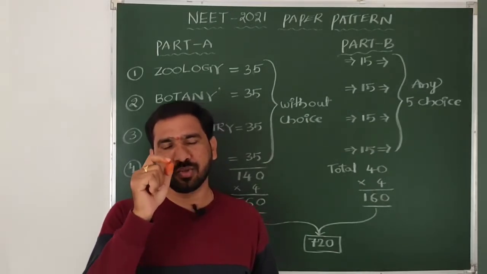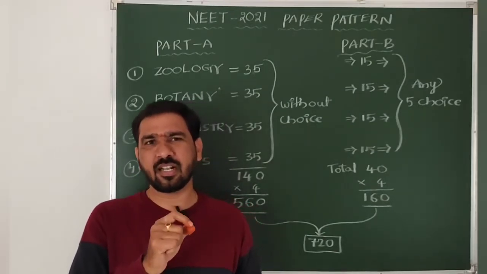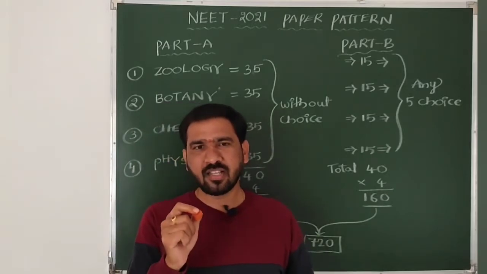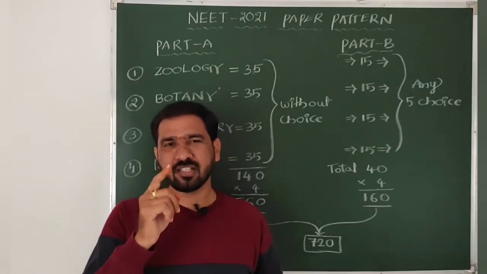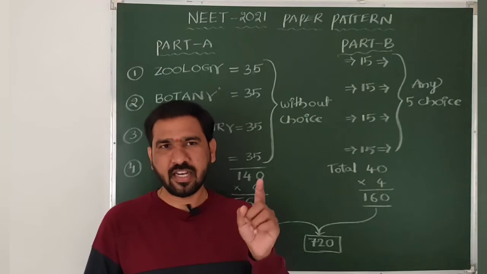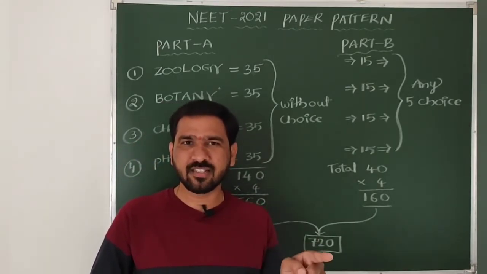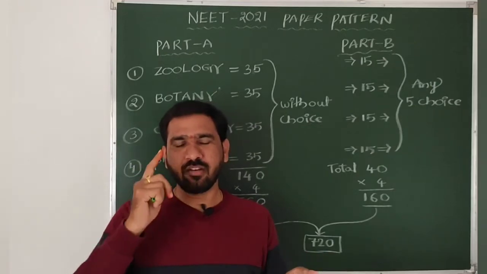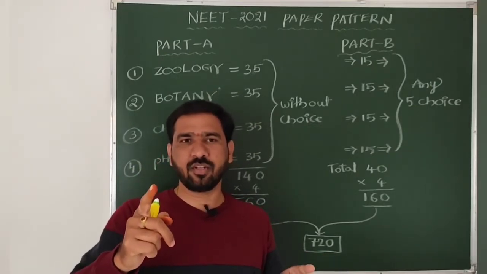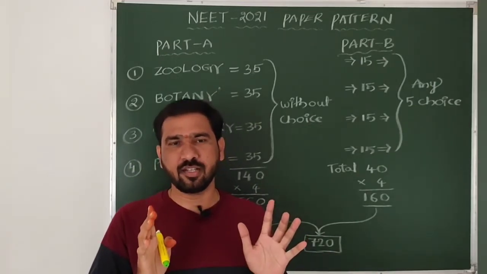What is the use of that underline? After underlining, your mind will search about that point only. If it says incorrect, your mind will search for the incorrect point only. If it says correct, your mind will search for the correct statement only. That is very important. Keep it in mind, beta.